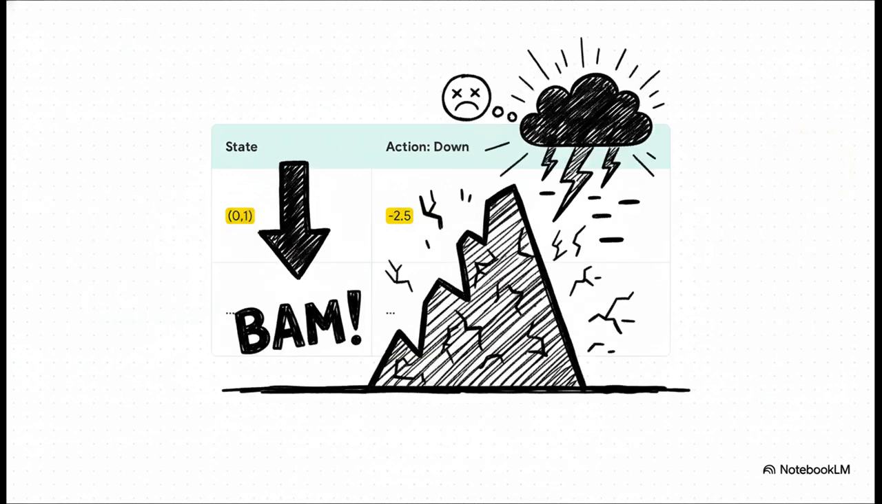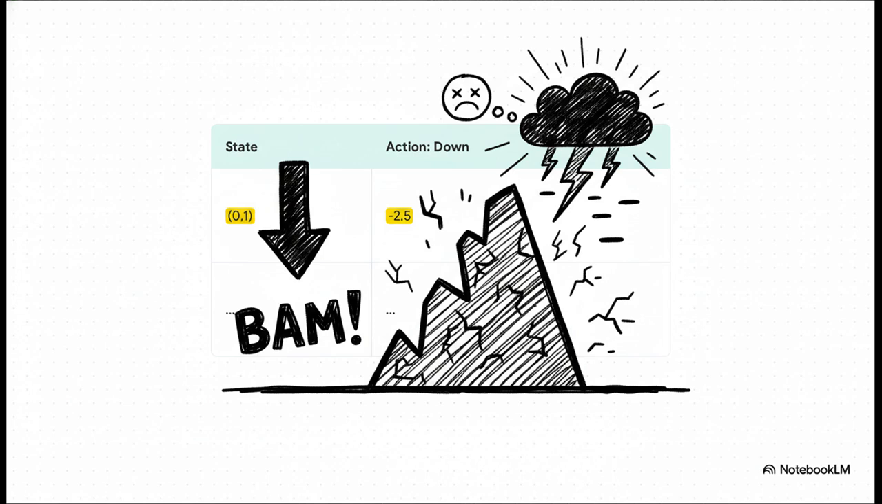All right, next, from its new spot, it tries to move down and bam, it smacks right into an obstacle. The environment gives it a much bigger penalty of -5. So the Q table gets updated again, and the score for moving down from 0, 1 becomes a very negative number, like -2.5.